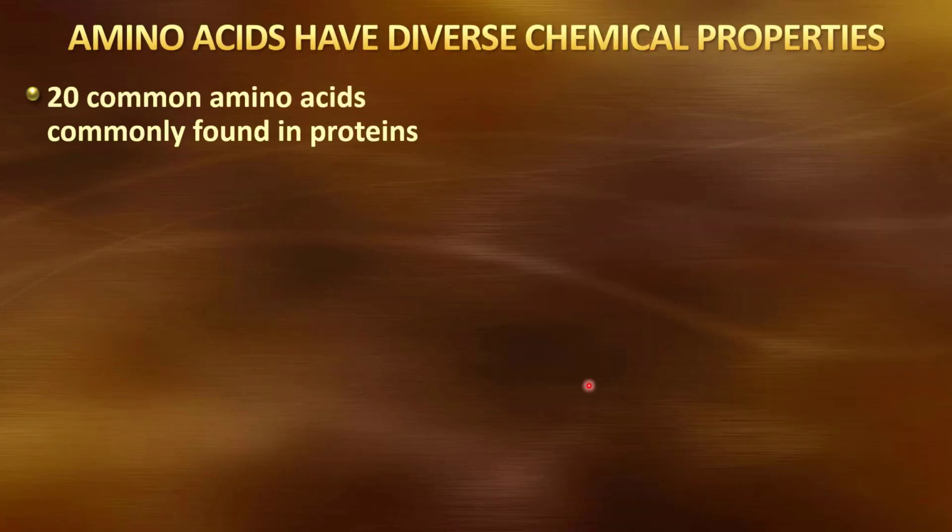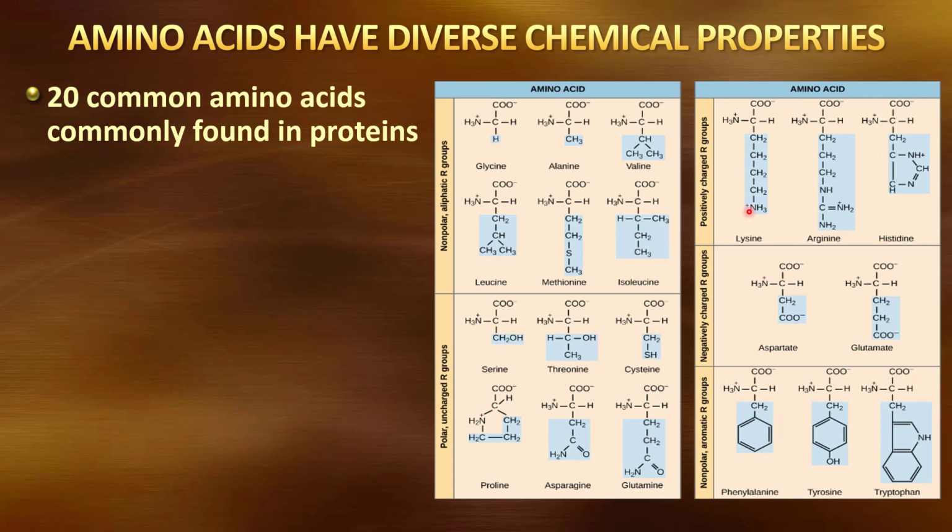These amino acids have diverse chemical properties depending on which amino acid we have. There are 20 different amino acids that we commonly see in proteins, making up protein structure. This shows those 20 different amino acids.